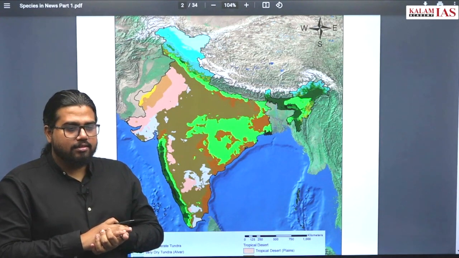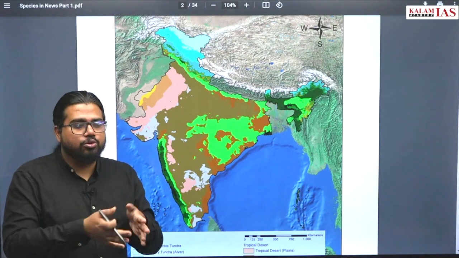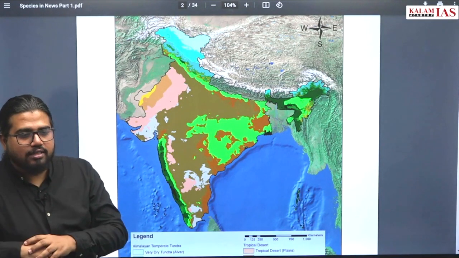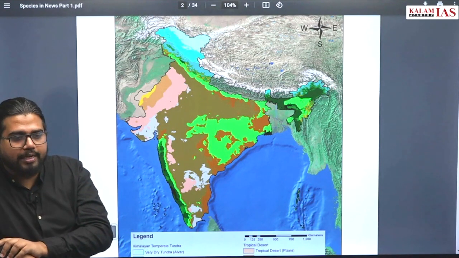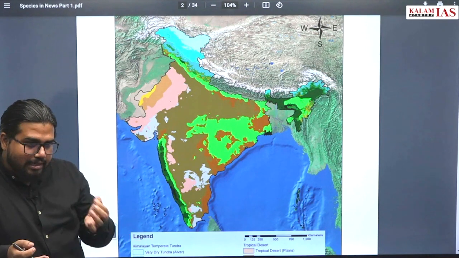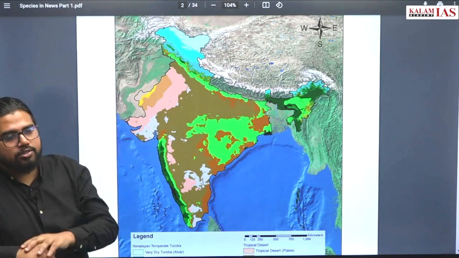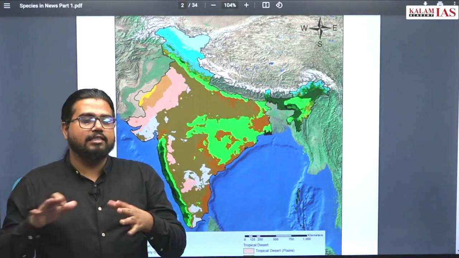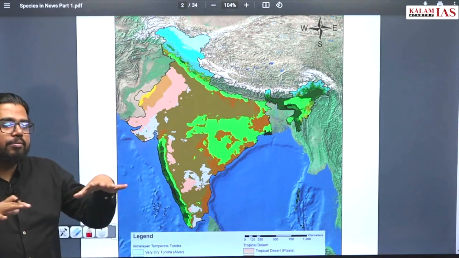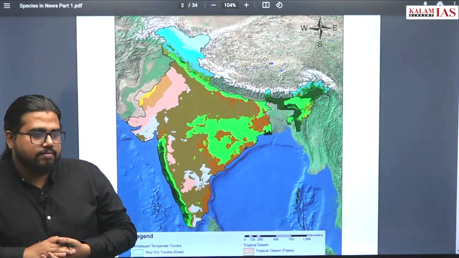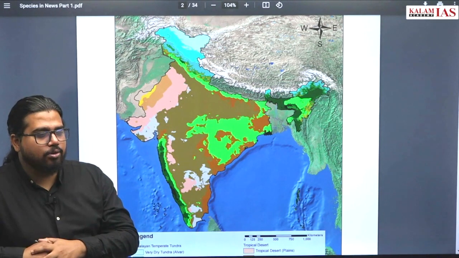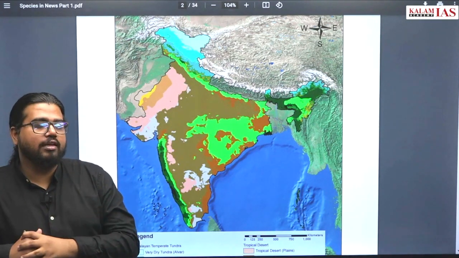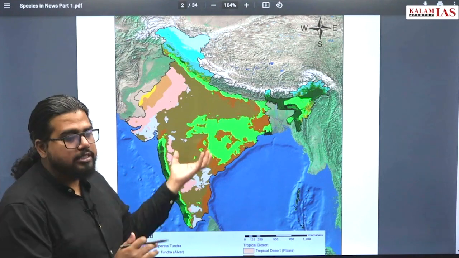Why? The nutrients that should be added into the soil are not getting added. Most of these remain undecomposed. Now if something is remaining undecomposed for a longer period of time, it's not just plant leaves. If you take millions of years of evolution, whole plants are growing there, they die after their lifetime and they remain there. So these areas contain a huge amount of carbon stock. Permafrost, you find this in Siberia and colder countries, but Indian high altitude alpine tundra regions are also areas having a high stock of carbon.